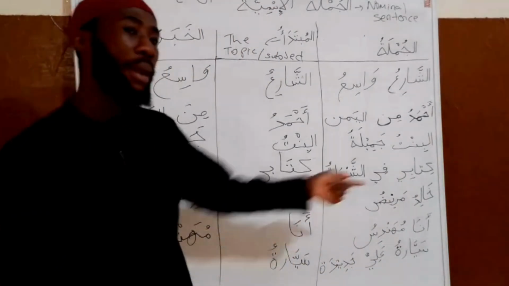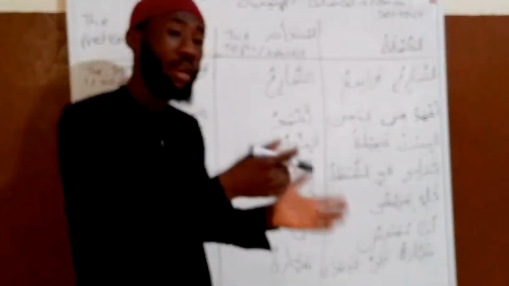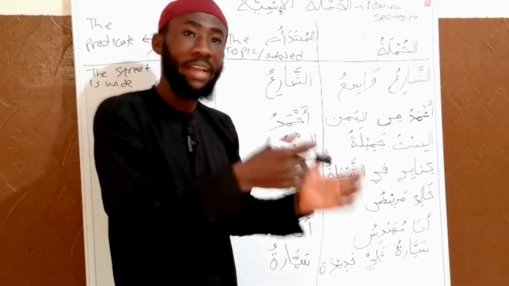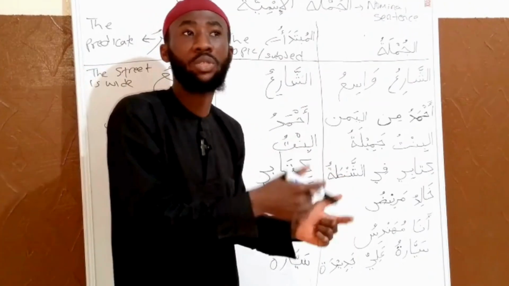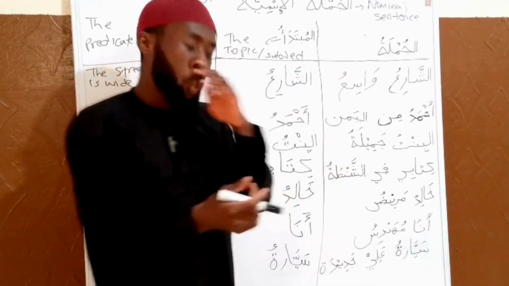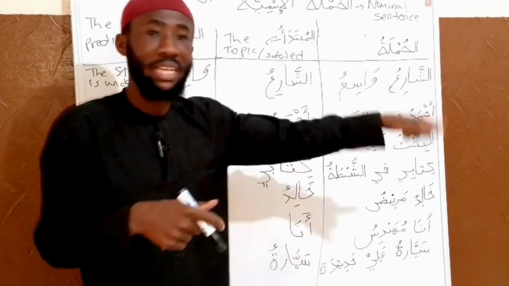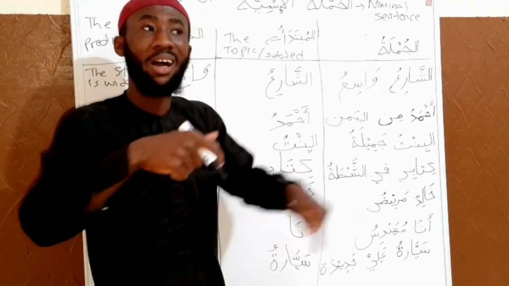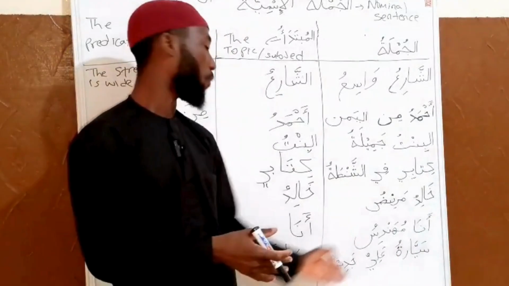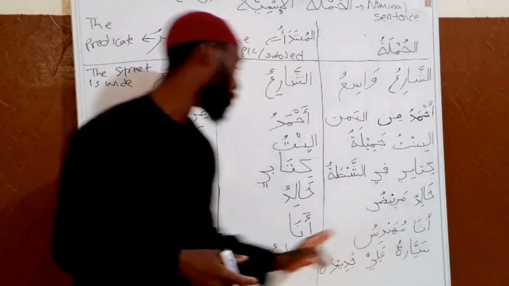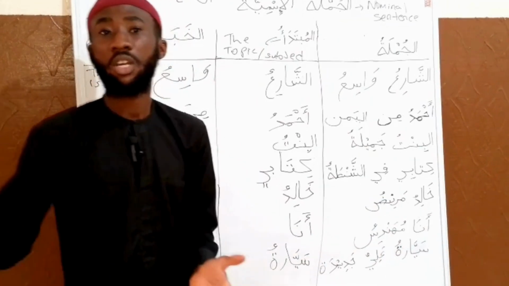Then I want to give the khabar of that car. You see that I say sayaratu qadimatu. That is, the car is old. Or sayaratu Ali qadimatu. That is Ali's car is old. So the qadimat is what? It is the khabarun of sayara. That is the predicate of sayarat. Sayarat is the mubtada, the topic or the subject.